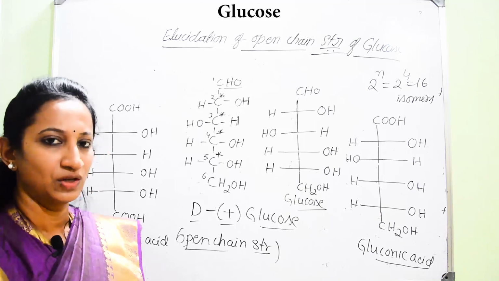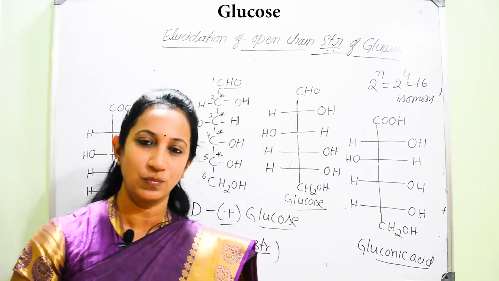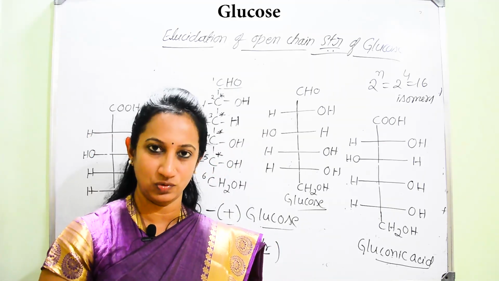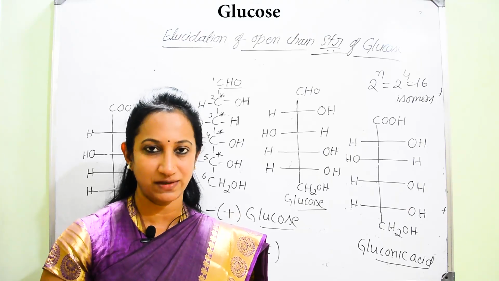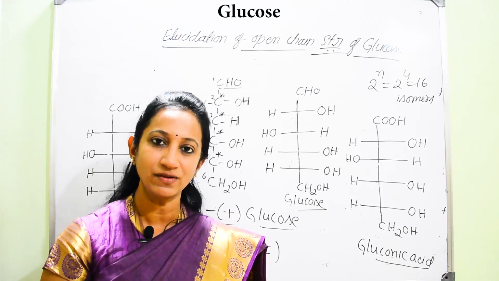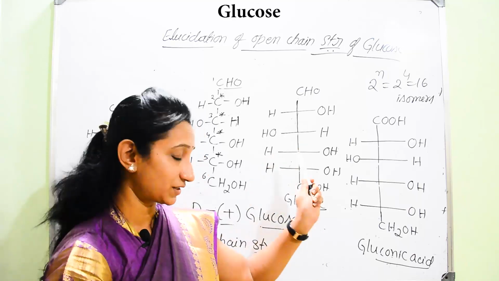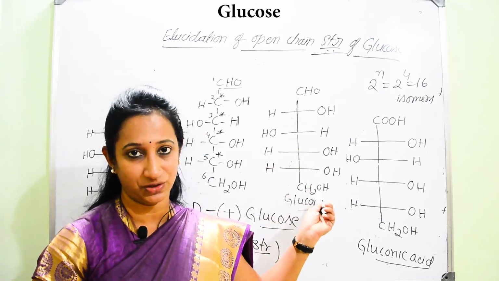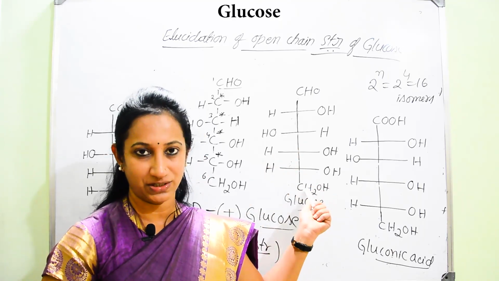So that is regarding the elucidation of the open chain structure of glucose. This open chain structure was given by whom? The scientist by the name Fischer. Hence we can consider this structure as the Fischer open chain structure or Fischer projection formulae.